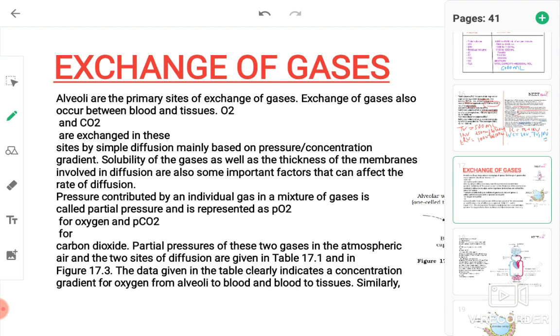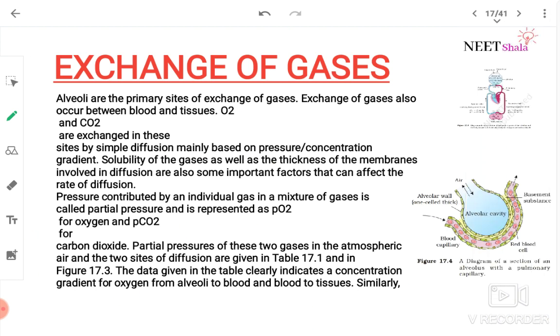Exchange of gases. Now, alveoli are the primary sites of exchange of gases, as I told you. Exchange of gases also occurs between blood and tissue. So twice will it take place: once at the alveoli and once between blood and tissue, which was also mentioned in all those processes involved in breathing.